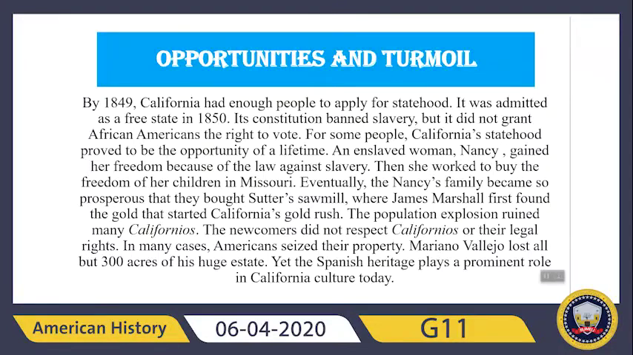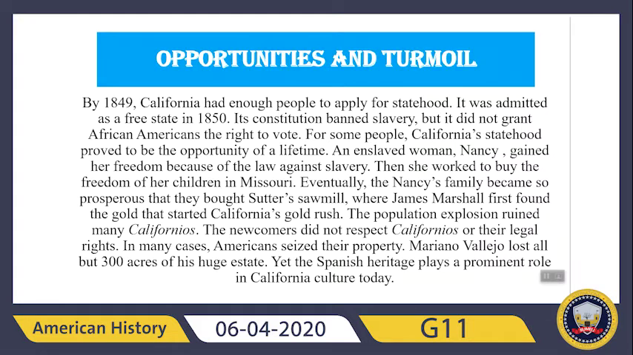Then we have opportunities and turmoil. Now you will see what opportunities and turmoil they faced in this migration westward in the United States. By 1849, California had enough people to apply for statehood, and it was admitted as a free state in 1850. Its constitution banned slavery. This is the most important thing, but it did not grant African Americans the right to vote. For some people, California's statehood proved to be the opportunity of a lifetime.